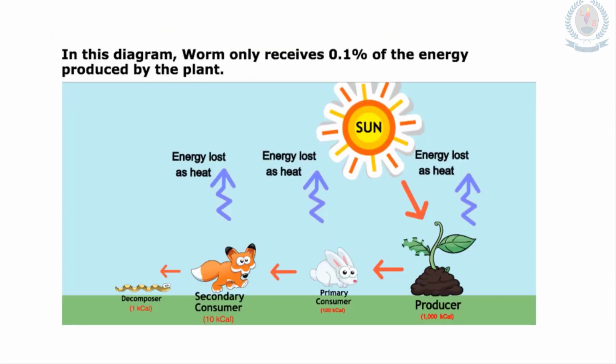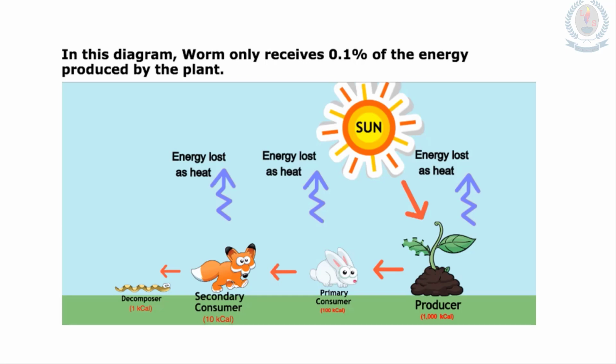Okay, this diagram shows the flow of energy in a food chain. The sun is the source of energy for all food chains. From the sun, some of the energy is received by the plant through photosynthesis. As an example, they have given that 1000 kilocalories are received by the plant.